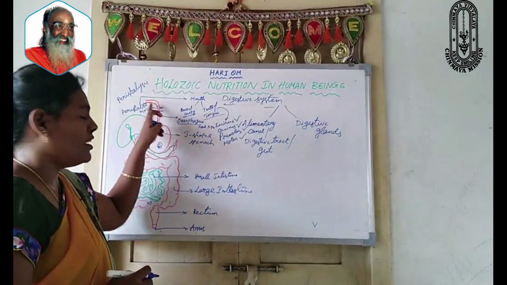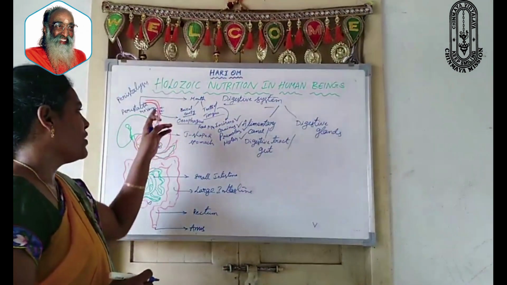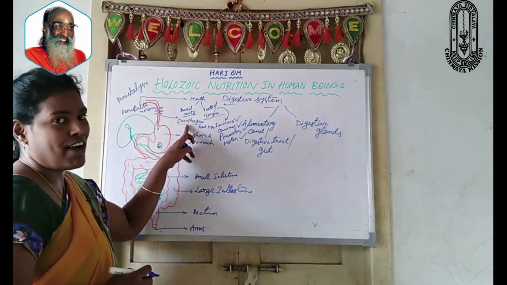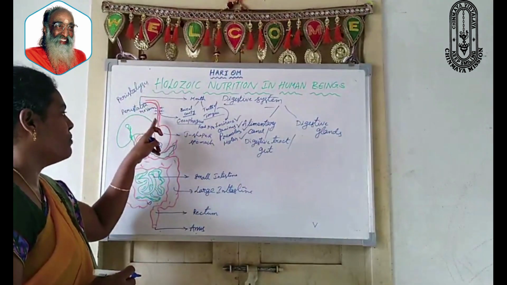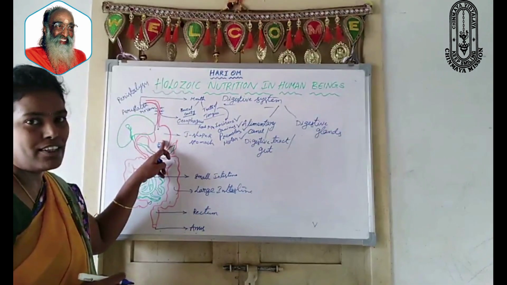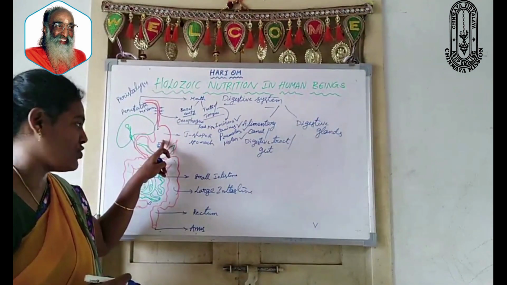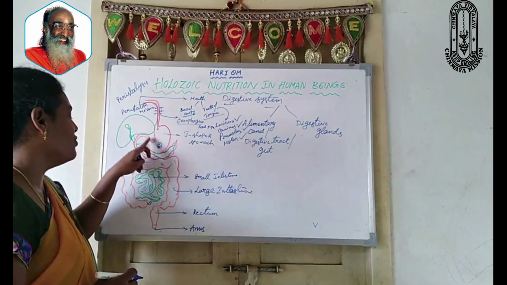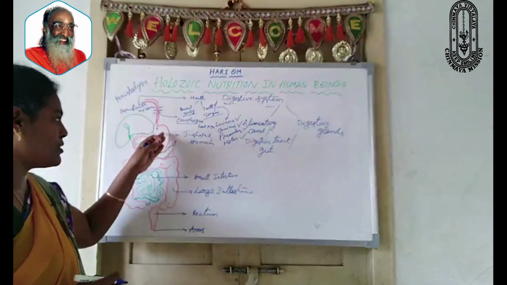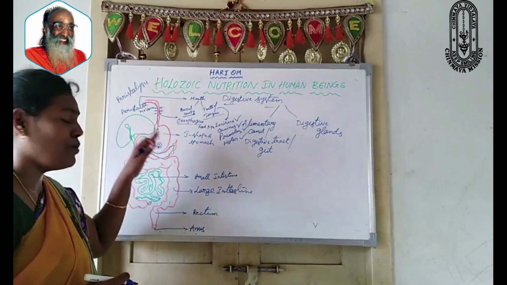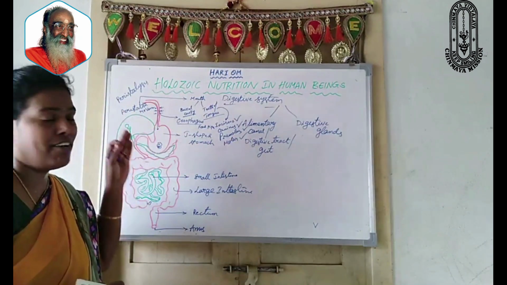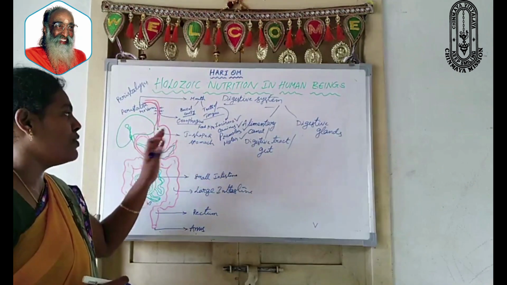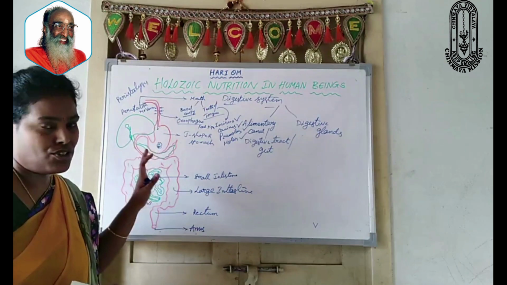Whatever food we ingest in the mouth passes through the esophagus through peristalsis movement and reaches the stomach, which is a J-shaped sac-like structure. And from there, partial digestion of the food takes place. Let us discuss that later, how digestion takes place in each and every part. Now let us see only the overview of the digestive system.